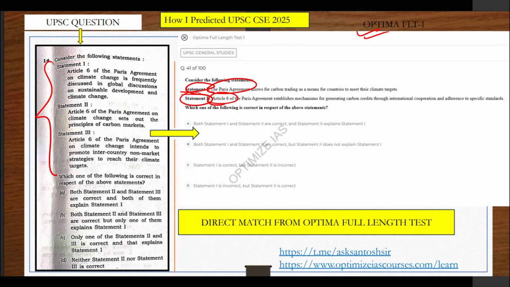Guys, I'm telling you, most of the questions from the environment I'm able to guess in my test series, because, guys, of my experience of the last 10-15 years, you can see my scorecards. I have a command over environment. I know what UPSC question setters do in environment, because I have been following the PYQs for the last 15-20 years, and I exactly know from where they pick questions, because I have analyzed the last 25 years of questions very deeply.